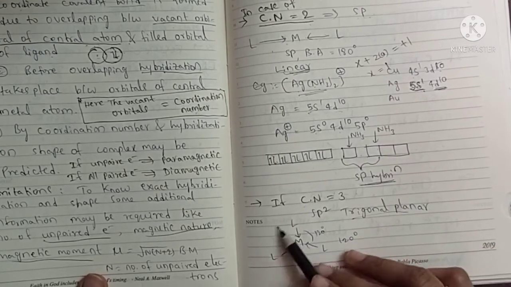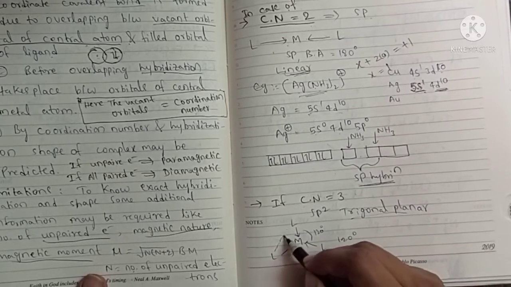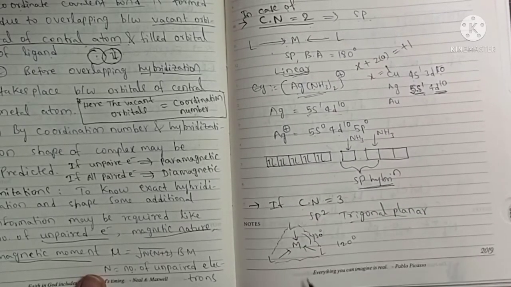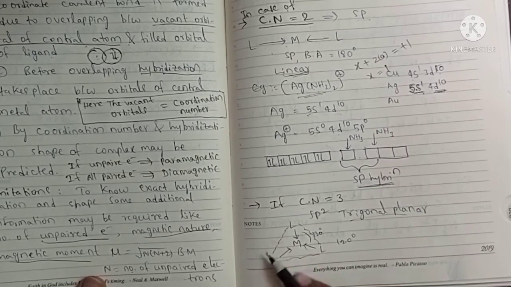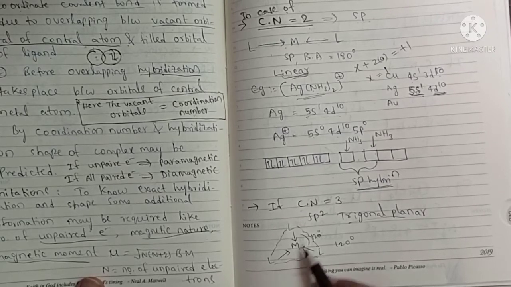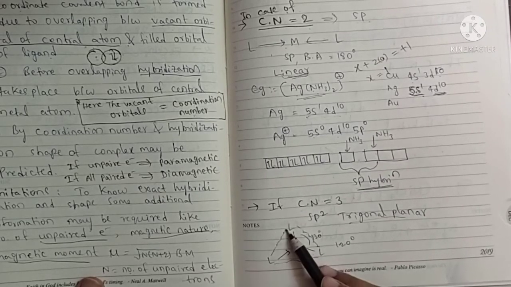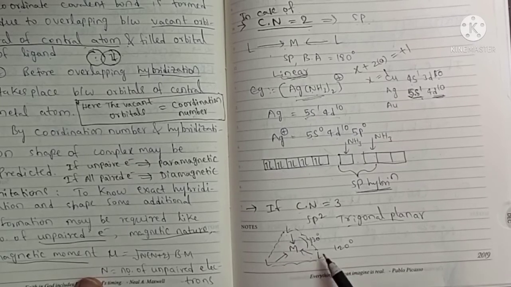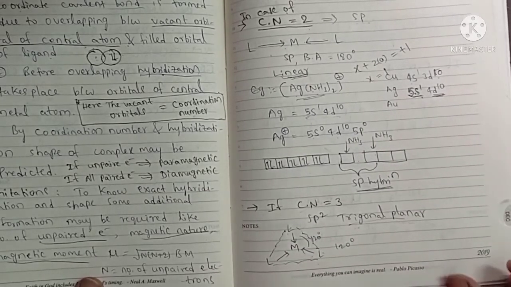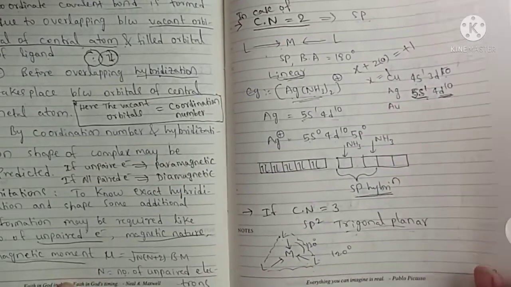So this is the structure. If it is forming sp2 hybridization, then the arrangement of orbitals will be trigonal planar. To reduce the repulsions, they will be arranged at maximum distance from each other. So this is the geometry, trigonal planar, and the bond angle is 120 degrees.